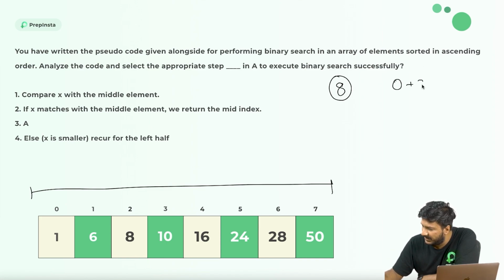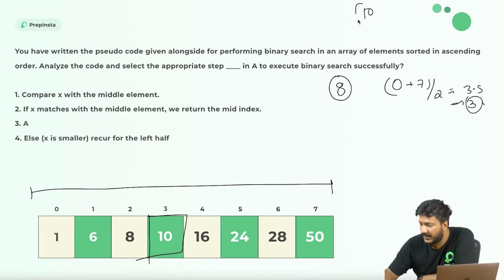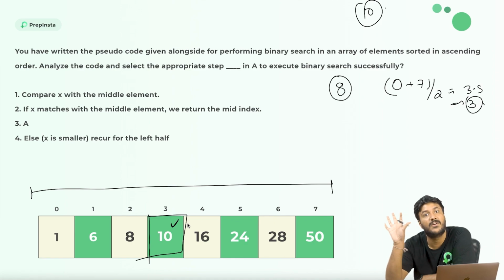So we do 0 plus 7 divided by 2, which comes out to be 3.5. So we look at the third one because it's an int. So this comes out to be the middle element. Now let's say we were searching for 10. In that case, 10 and 10 are the same, so we'll say that okay, we found it.